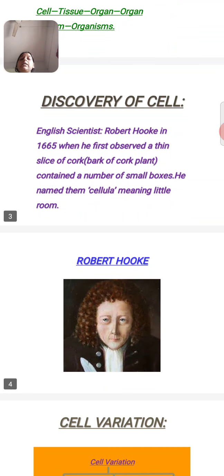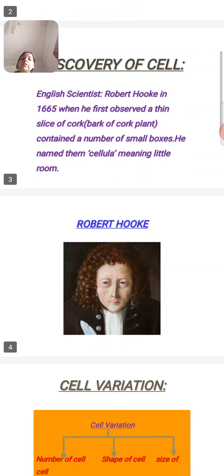Now come to the next slide. Discovery of cell. Who discovered the cell and how was it discovered? An English scientist, Robert Hooke, discovered the cell in the year 1665. How was it discovered?